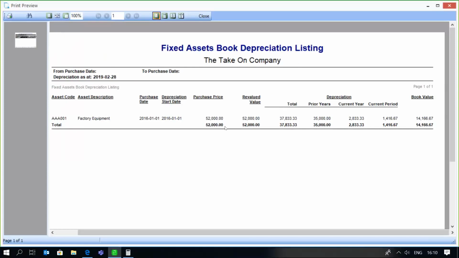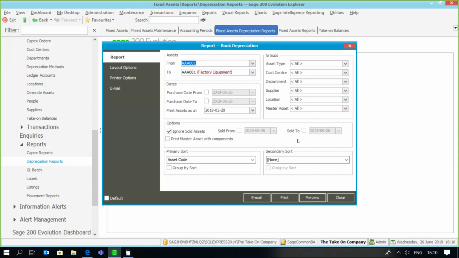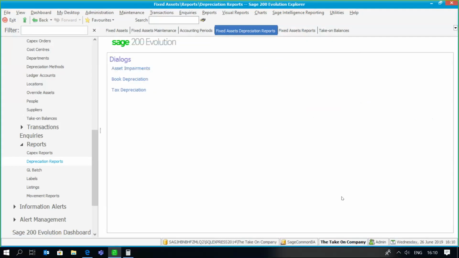And obviously, we then have relevant information: purchase price, prior years, etc., as well as the book value of the asset. So as you can see, there are a couple of settings that must be set up correctly in order for you to have correct depreciation values, especially if you're making use of take-on information.